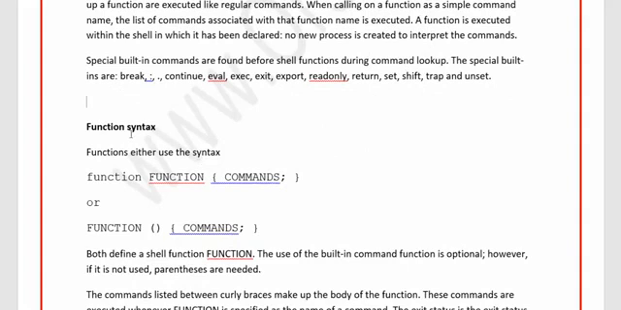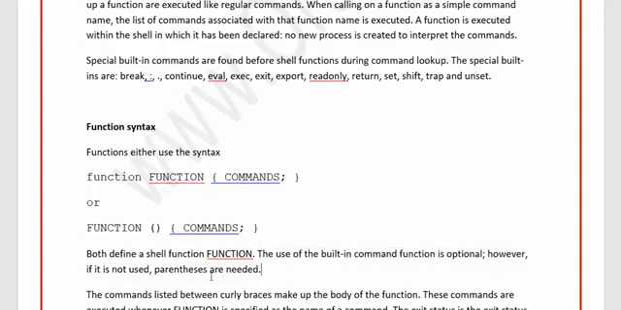Alright, so what would be the syntax for the function? Whenever you define a function inside a shell, there are two ways that you can define it. One, give the keyword function followed by the name of the function and then the set of commands in curly braces, opening and closing. Or you can directly give the name of the function with open and close parentheses, and you give the set of commands to be executed whenever somebody calls this function in curly braces. Both will define a shell function, where this is the function name. The use of the built-in keyword function is optional.